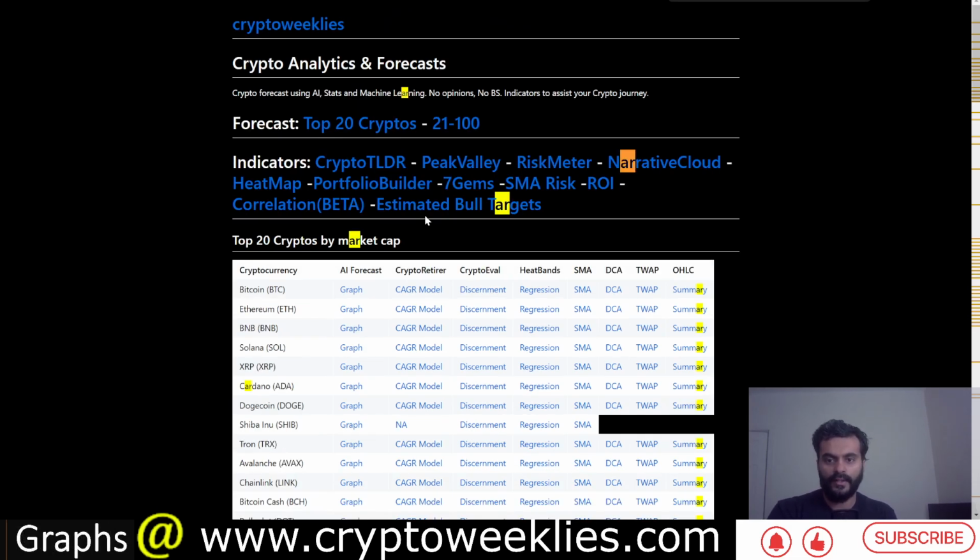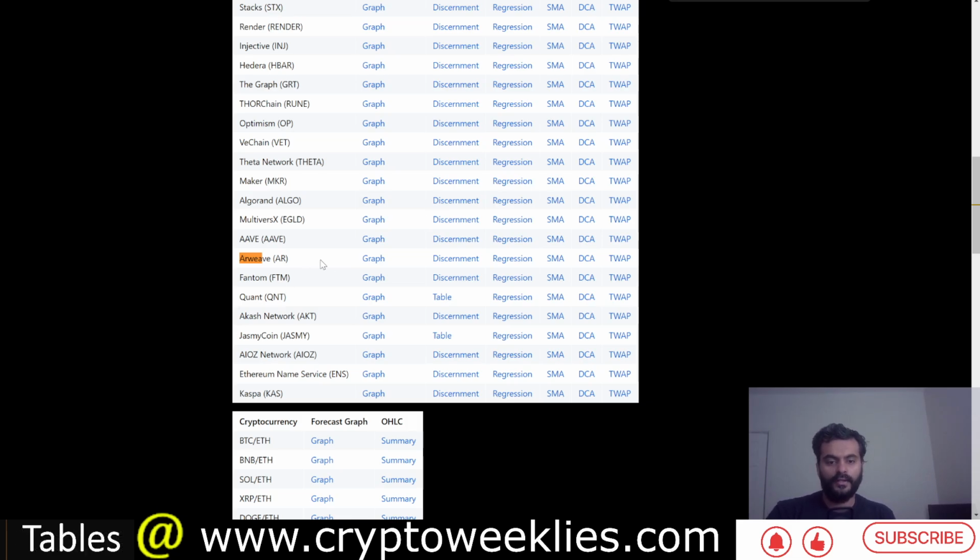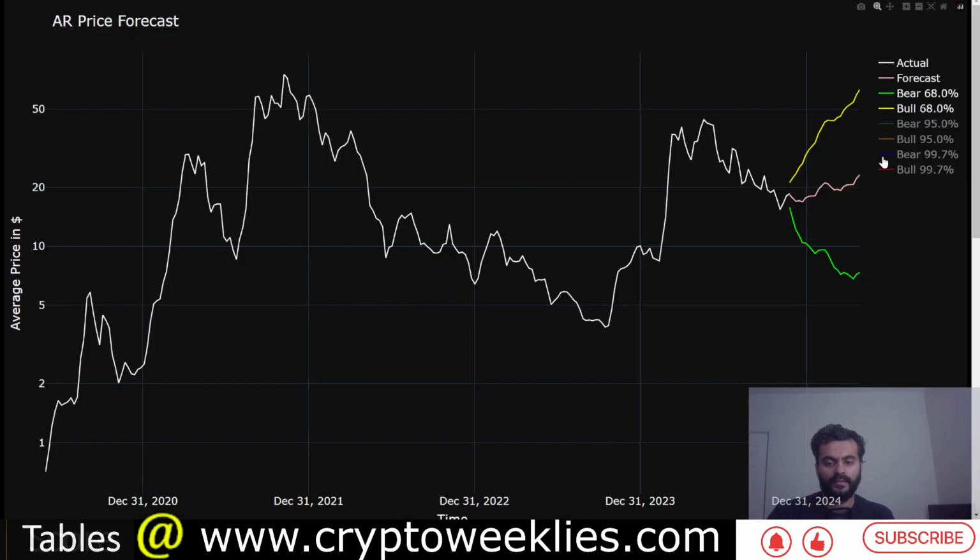Let's start with Arweave and its machine learning based price valuation. Right now, this is the weekly price of Arweave since about May 2020, when the token was released, and this model is trained on that price action at a weekly level. The machine learning model has provided three scenarios for Arweave. The first is the bull case at 68 percentile confidence level, where the price, currently at around $18, grows from $21 to $62 between now and end of April 2025 in that one standard deviation bull case.